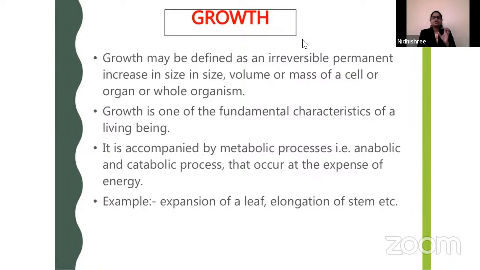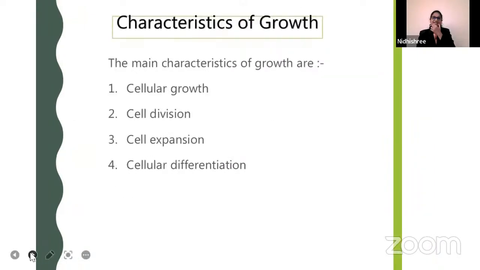Okay, thank you. So this is a brief introduction regarding growth. It is a fundamental characteristic. It is accompanied by anabolic as well as catabolic processes that occur at the expense of energy. For example, expansion of a leaf and elongation of a stem are examples of growth. Let us proceed with the characteristics of growth.